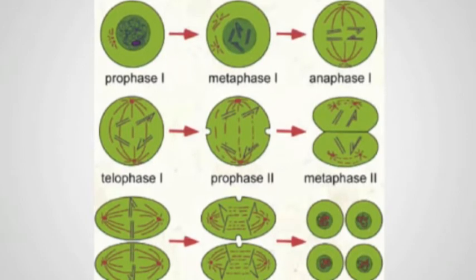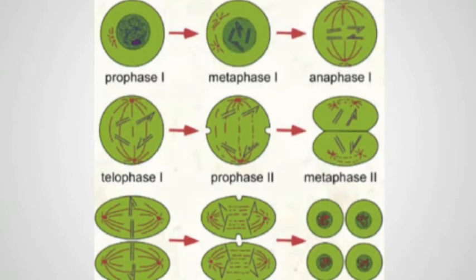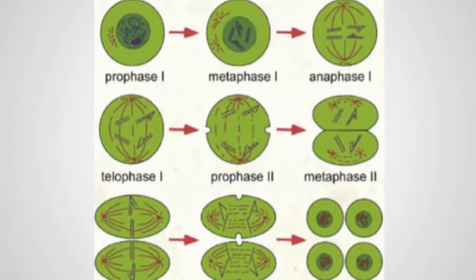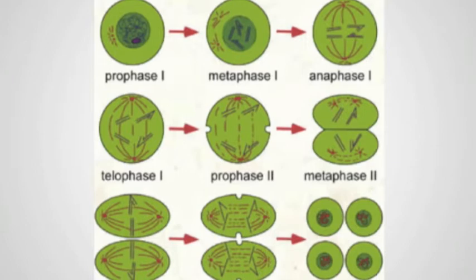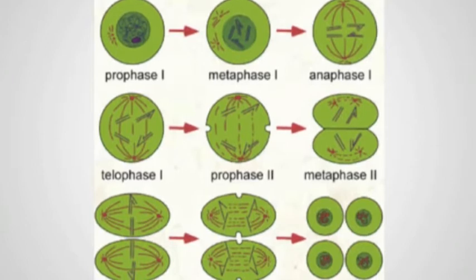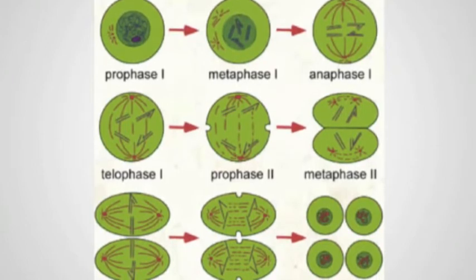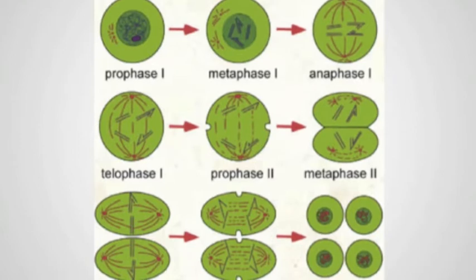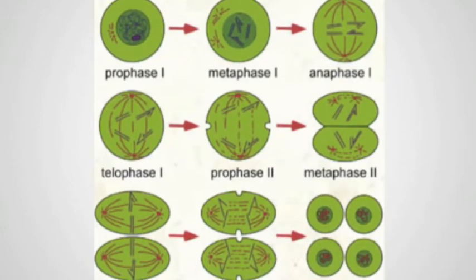Prophase 1, chromosomes form tetrads. Metaphase 1, tetrads line up and attach to spindles. Anaphase 1, homologous chromosome pairs separate. Telophase 1, cytokinesis. Prophase 2, chromosomes line up in the center again. And metaphase 2, spindles attach. Anaphase 2, the chromosome splits, and here comes the fun part.